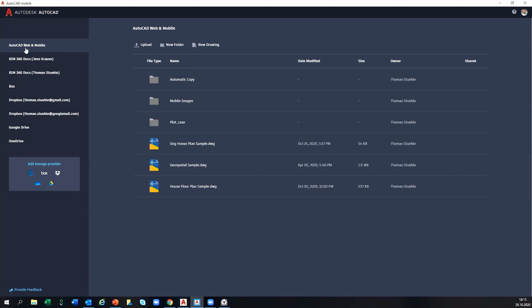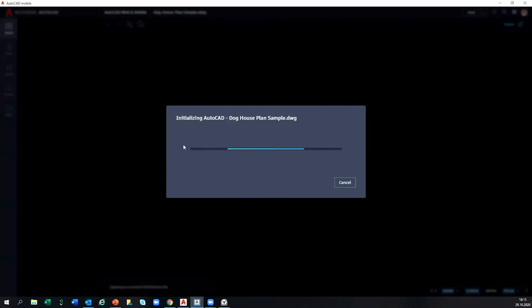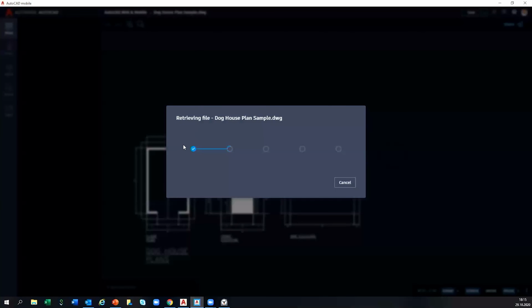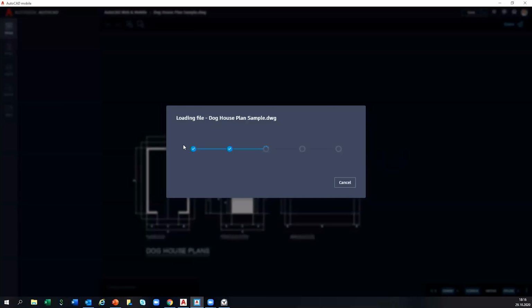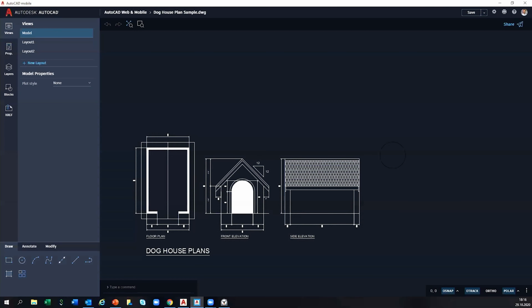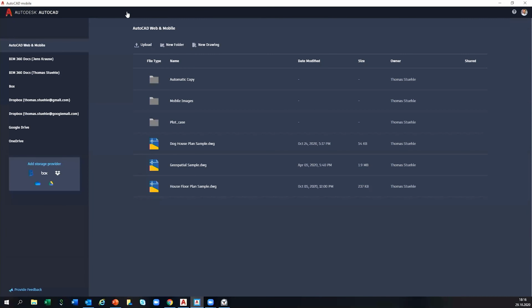It is your individual cloud storage space. You can go down in the folders, you can open the drawings. When you open the drawing, you can work on it very easily. We see here the doghouse plan sample, but we don't want to do anything, so we just close it.